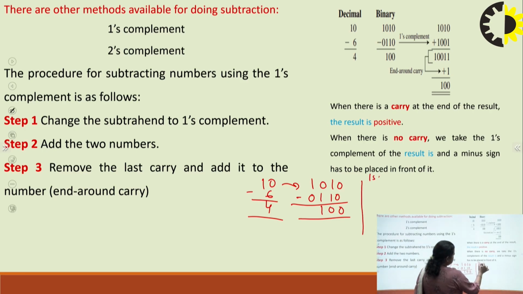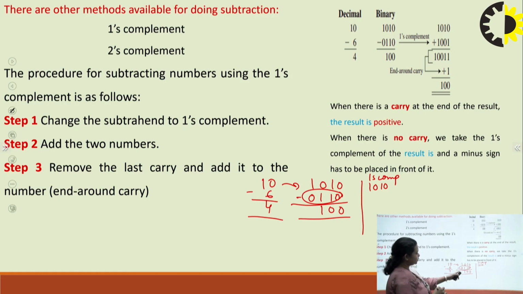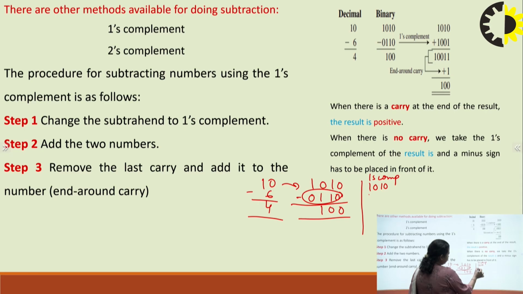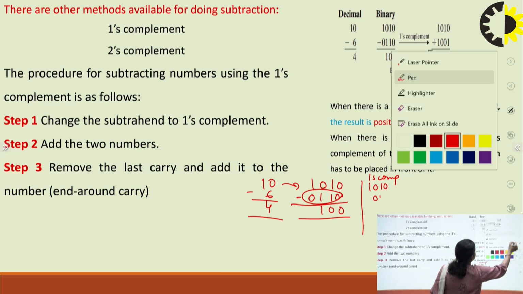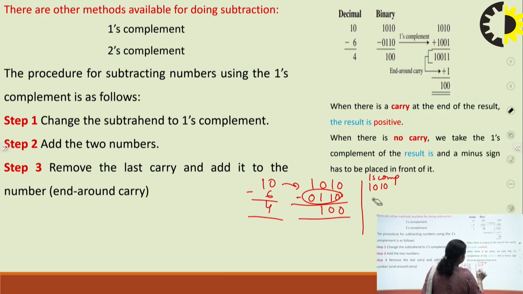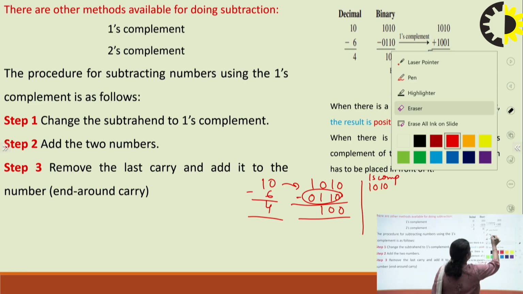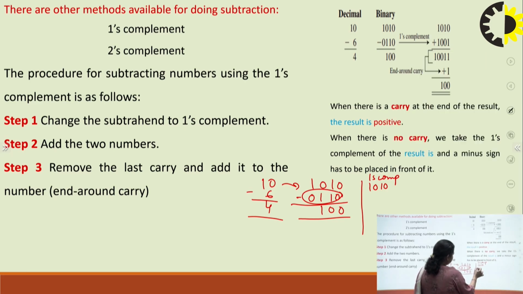So using 1's complement, how we will do is, we will write 10 as 1 0 1 0 as it is, and we have to convert this, right? We have to convert this 0 1 1 0 into 1's complement form. So in 1's complement it is 1 0 0 1, right?